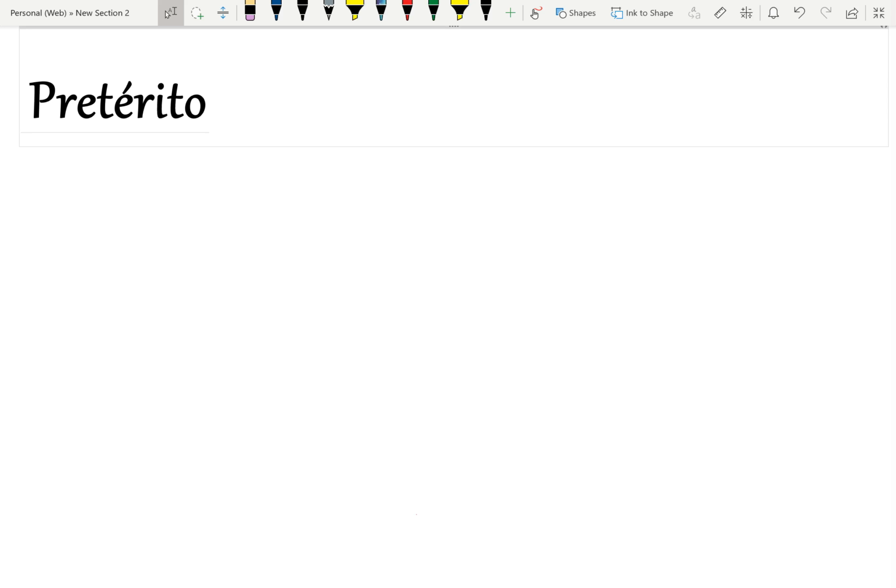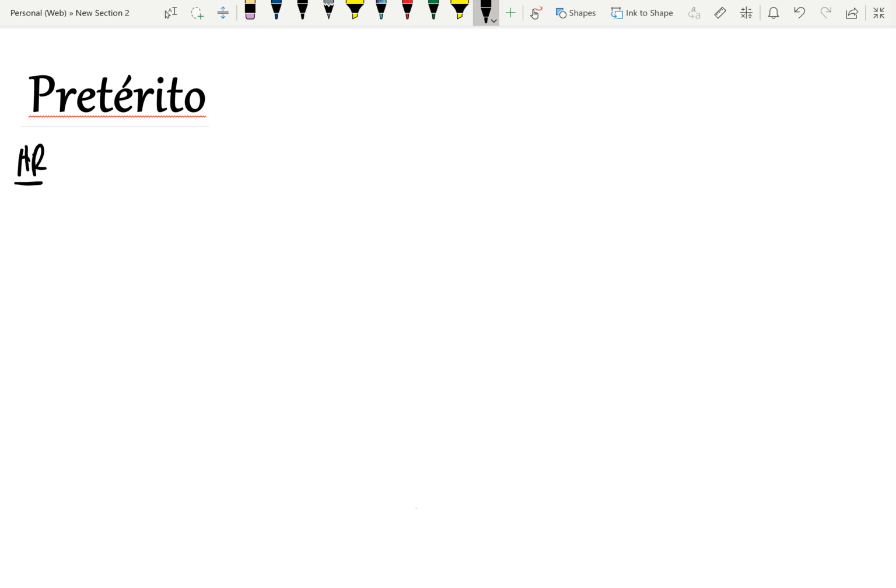So first, we have our three verb types. We have AR verbs. So like hablar, we start with yo hablé, tú hablaste, él y usted habló, nosotros hablamos, ellos hablaron. And then ER and IR verbs have the exact same ending.